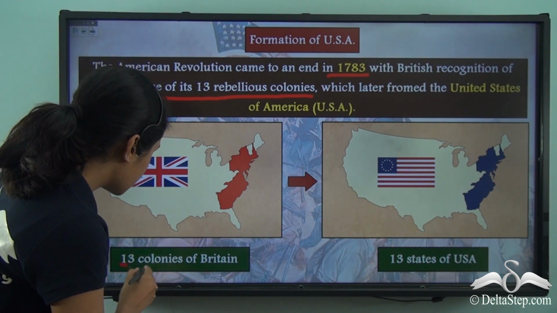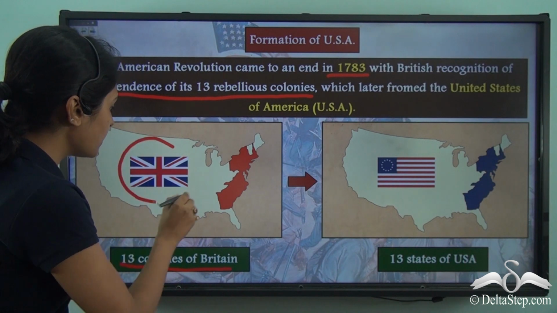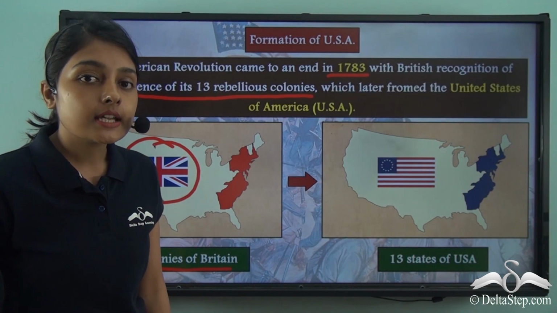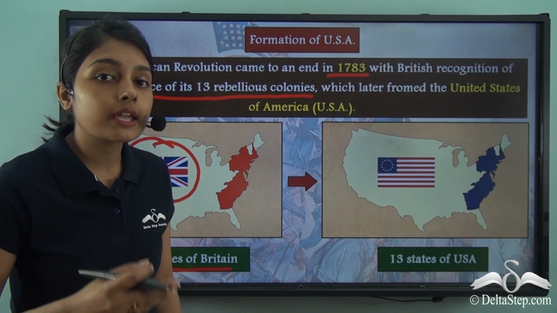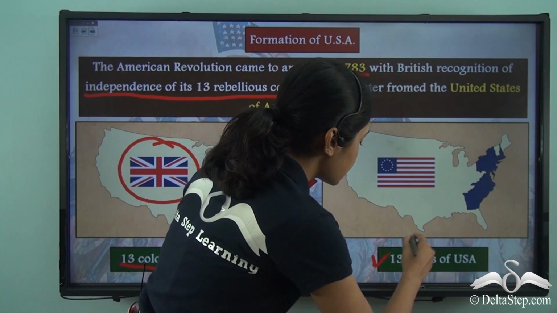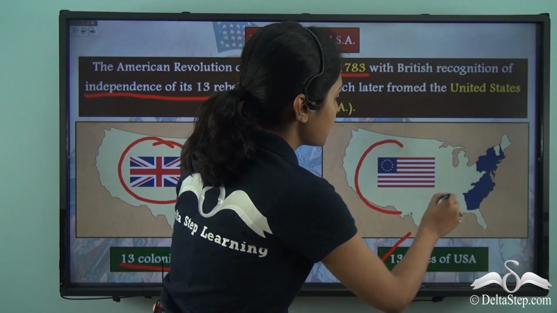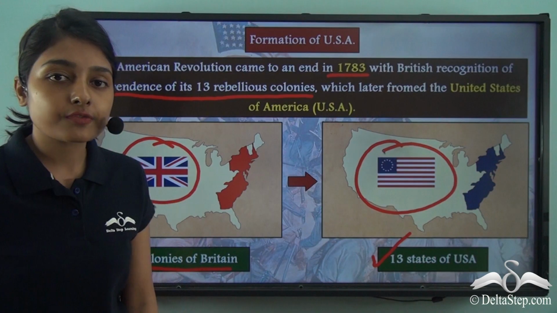Previously, these 13 colonies were under the rule of Britain, and after the American War of Independence, these 13 colonies now became the independent 13 states of USA, and in this way took birth the independent nation of the United States of America.